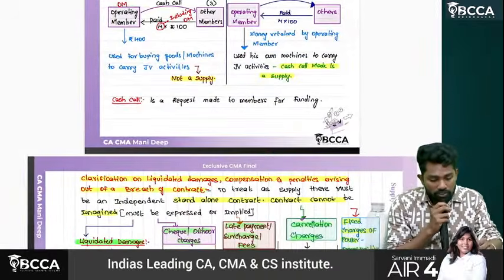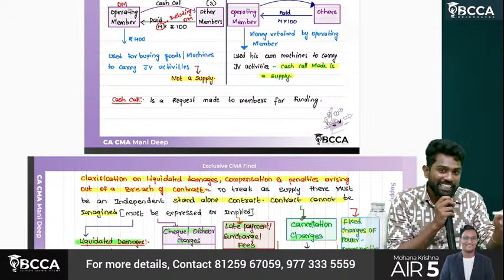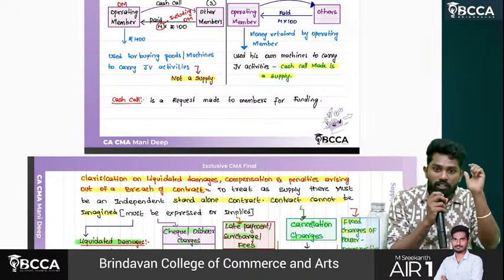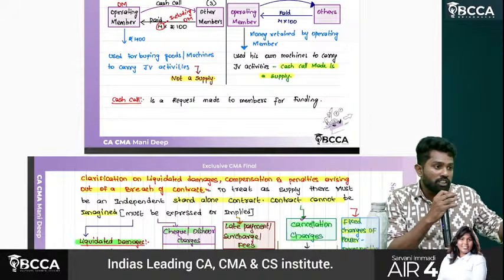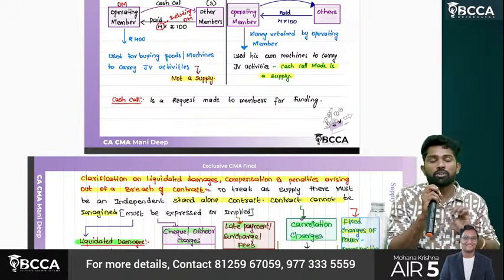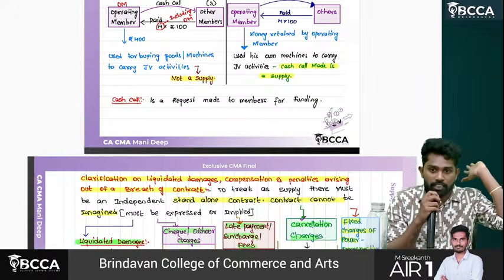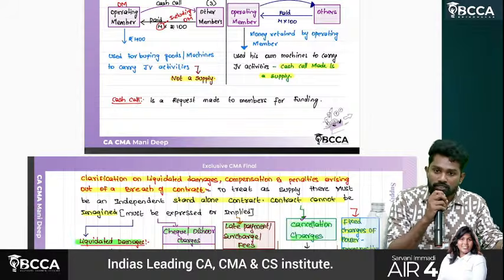Understand, sir? So this is about what? These damages and compensations paid, we need to check the intention, either expressly or impliedly. If they are willing to tolerate it, then it is a supply. If they don't have any intention to tolerate it, and are only doing that to discourage that person, hence it is not a supply.